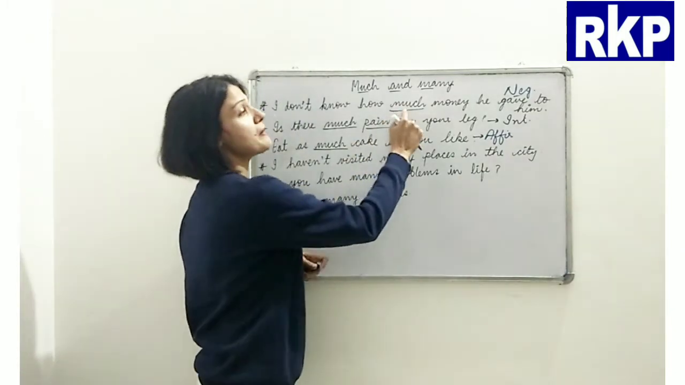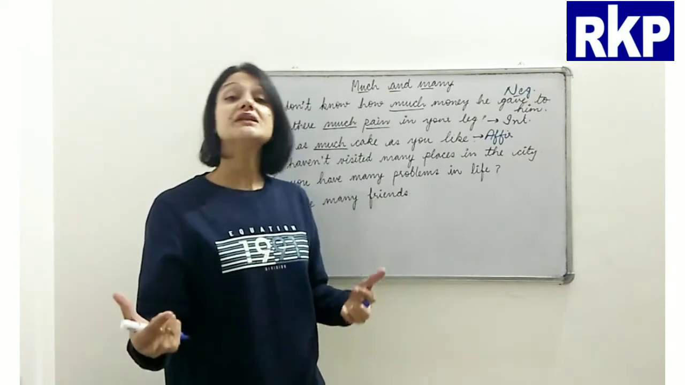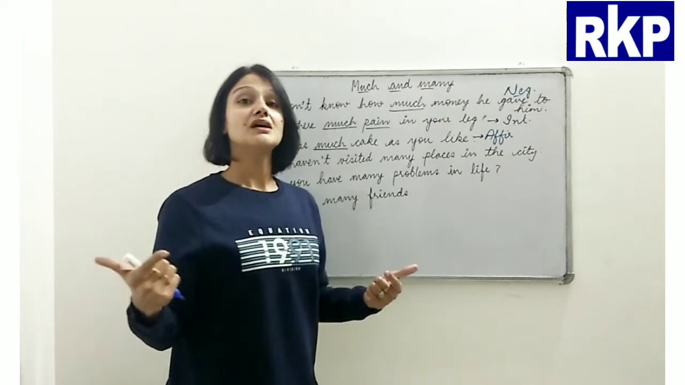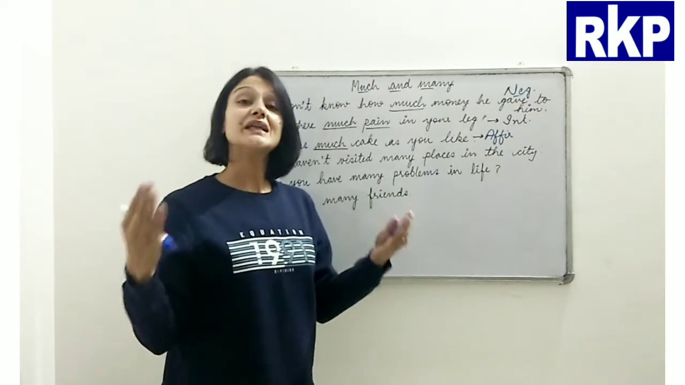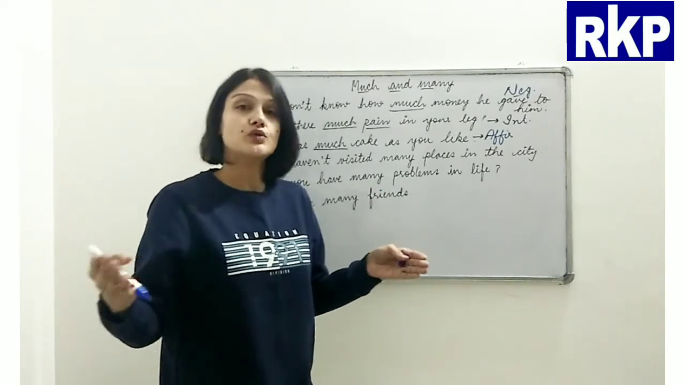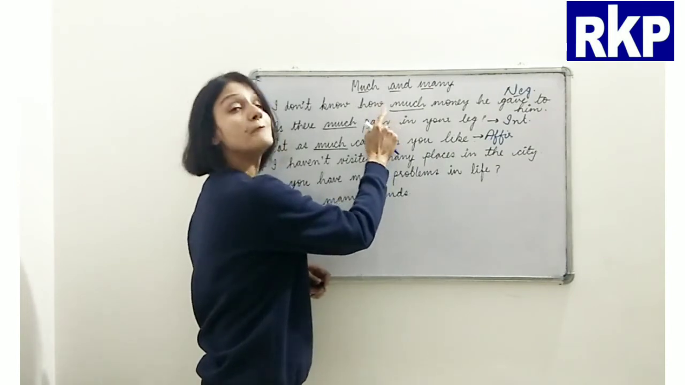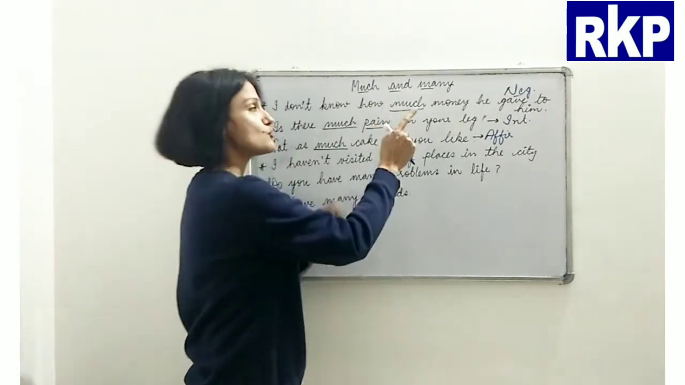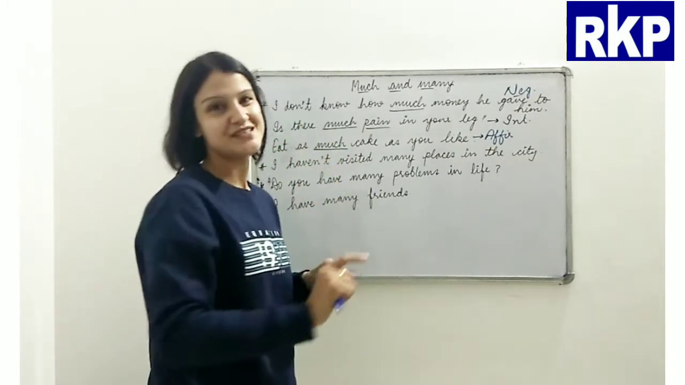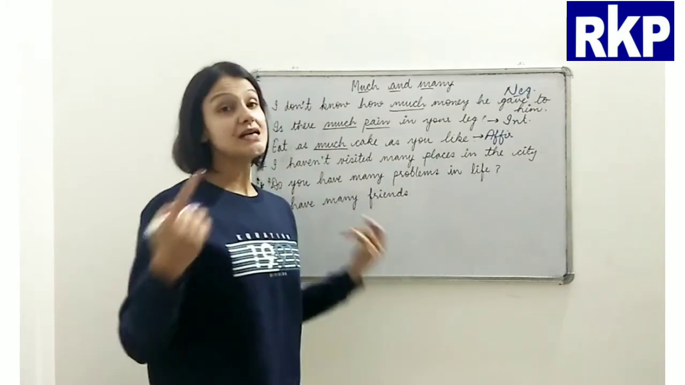Why? Because many is used with plural countable nouns, right? And money is a non-count noun, or an uncountable noun, right? And we always use much with it. So many would be wrong to use here in that sentence. Okay, all right.